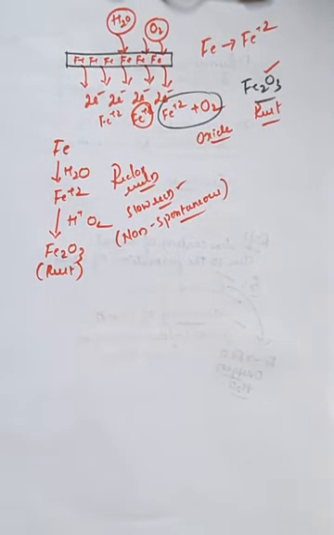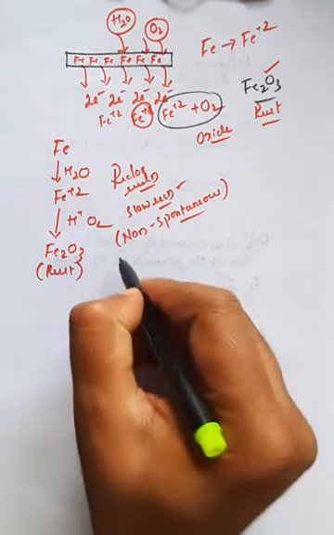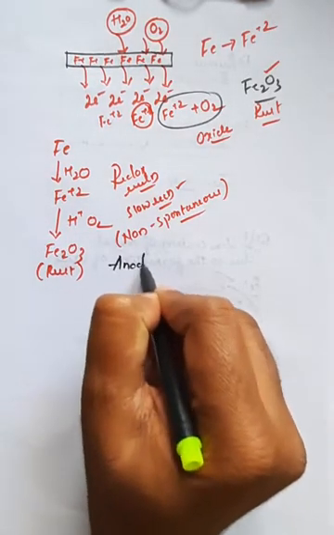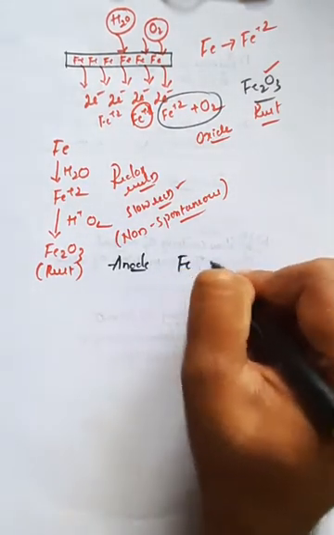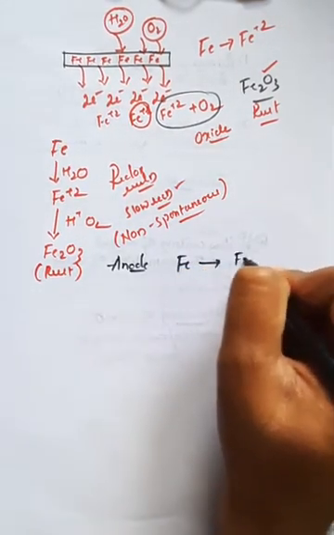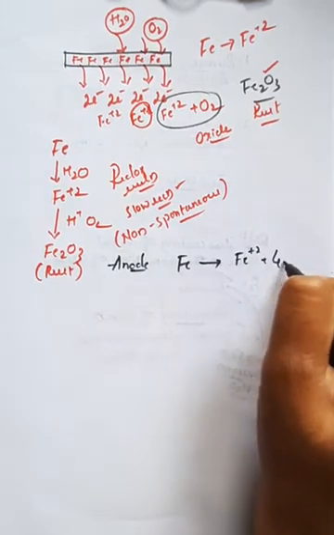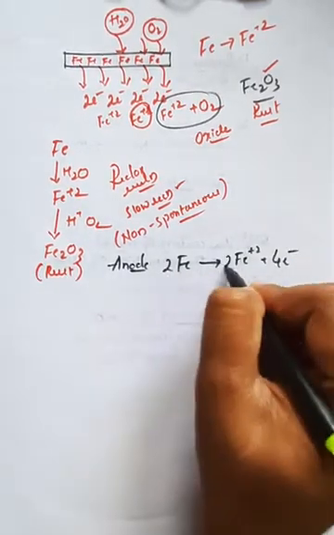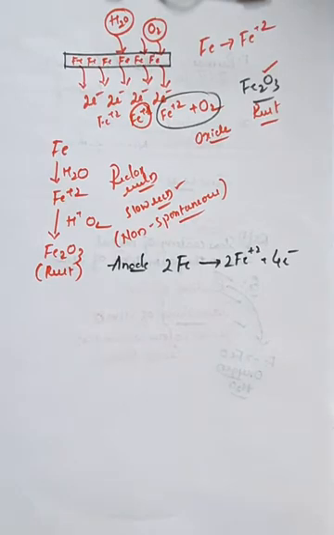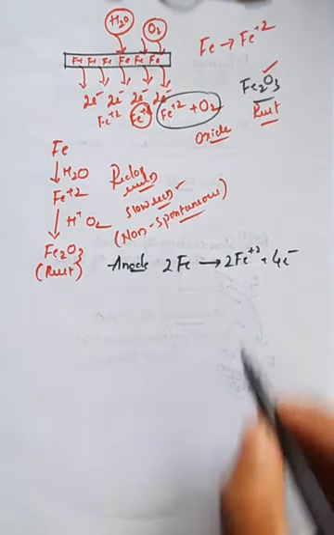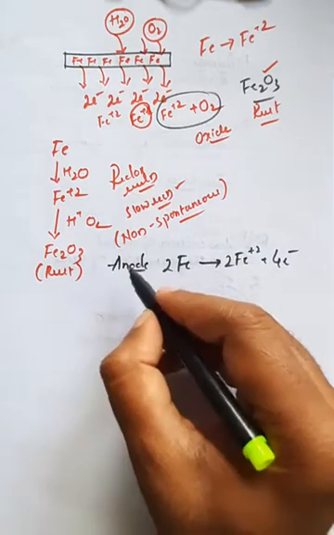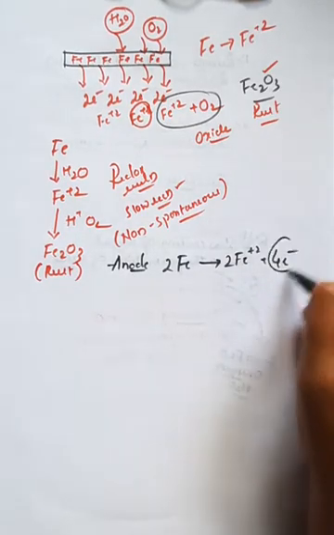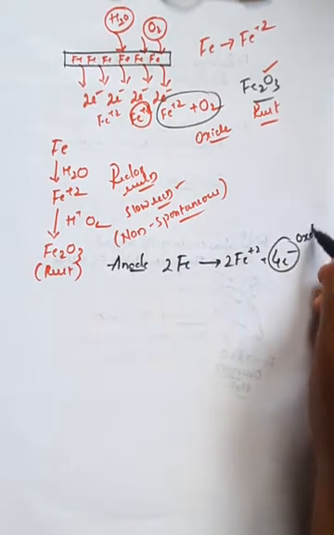If you want to write the reaction which takes place at the anode and the reaction which takes place at the cathode: at the anode, Fe is converted into Fe+2 by liberation of 4 electrons. Here we can balance it by 2 and 2. So if you take 2 moles of Fe, there will be a liberation of 2 moles of Fe+2 by the liberation of 4 electrons. This is called oxidation. There is a removal of electrons, and this process is called oxidation.